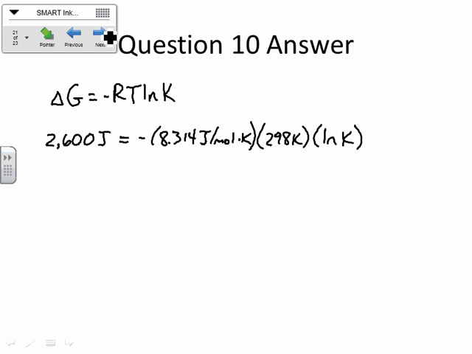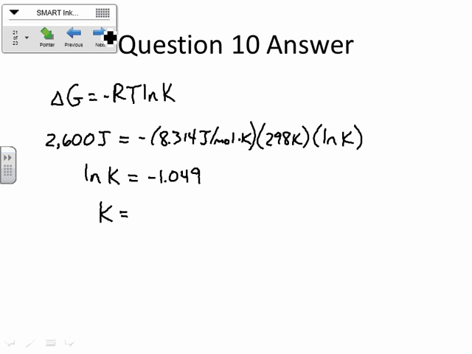Once you work all this out, the natural log of K, what I was getting was that that's going to equal negative 1.049. Hopefully that's right. Has anybody worked that one out all the way? That's what you got? Okay. So then to solve for K, we need to do what? We need to e it, right?